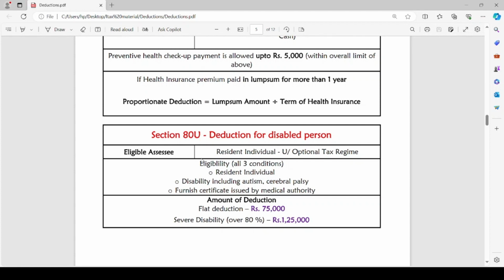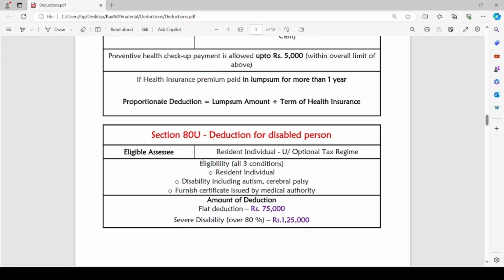Now let us discuss section 80U. Section 80U discusses the deduction for disabled person. The eligible assessee is a resident individual only, and 80U deduction can be claimed only under optional tax regime. The eligible assessee must be a resident individual who has a disability including autism or cerebral palsy. He has to furnish a certificate issued by the medical authority.